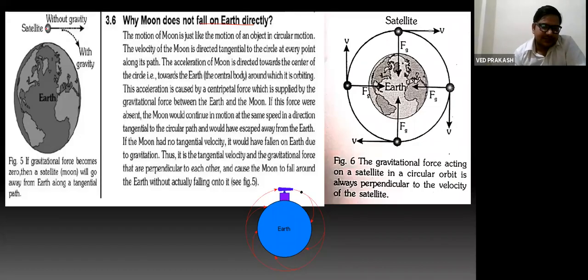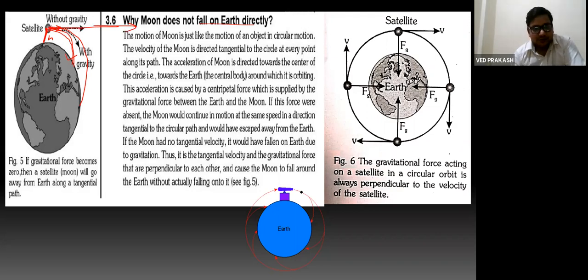Students, if you throw any object from some height with some speed, then after moving some distance, it will fall on the ground like this. If you throw this object with greater speed, then it will go here and again fall at ground. At a certain speed, if you throw it, then its initial velocity will be along this direction, and force, gravitational force, is